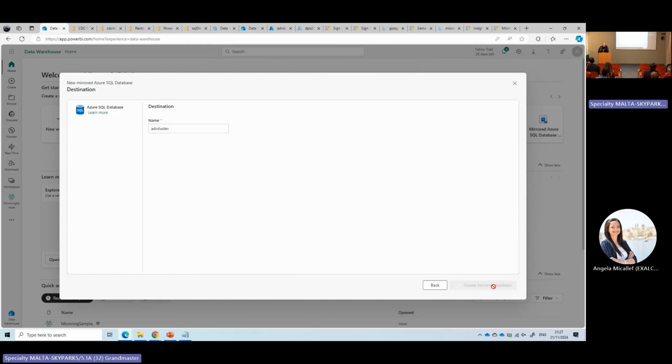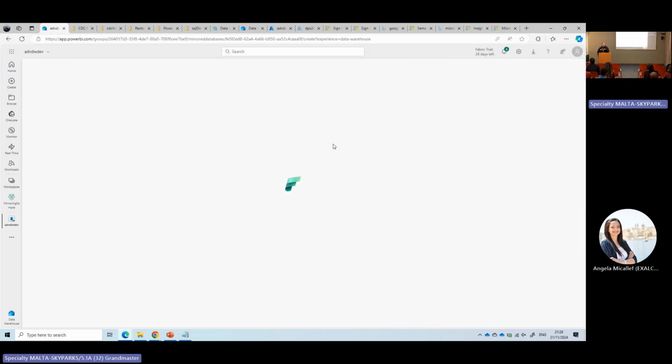Destination, create a mirrored database. Let's wait, it thinks a bit. And there we go.